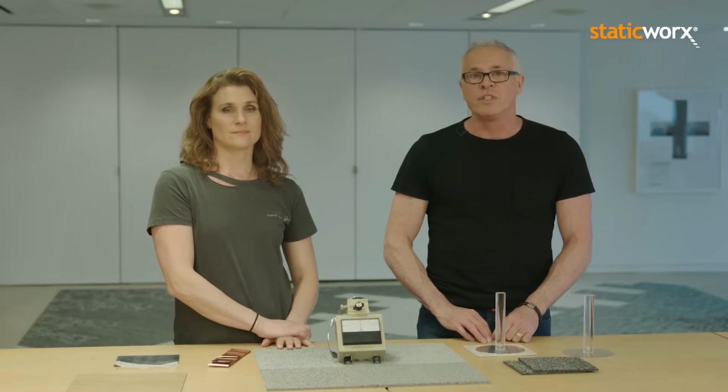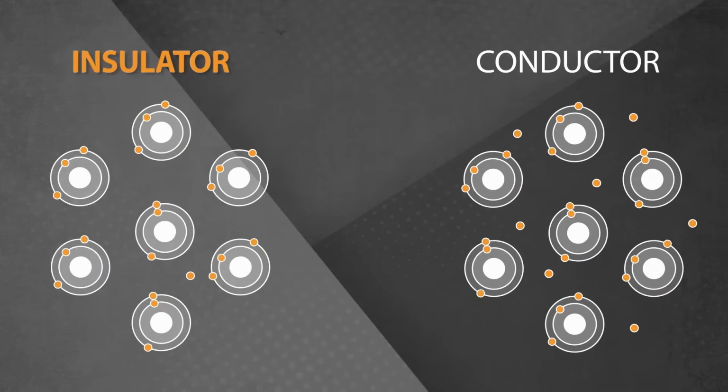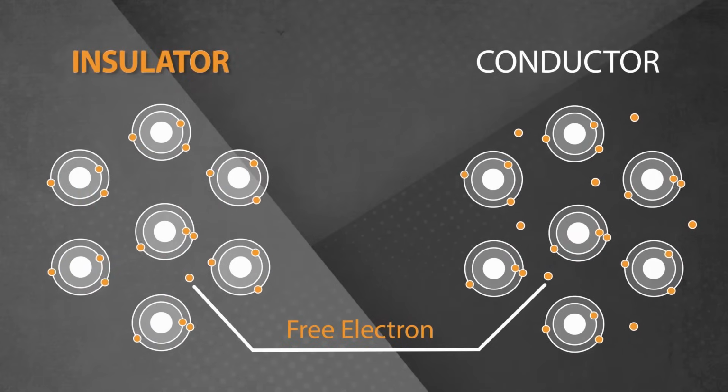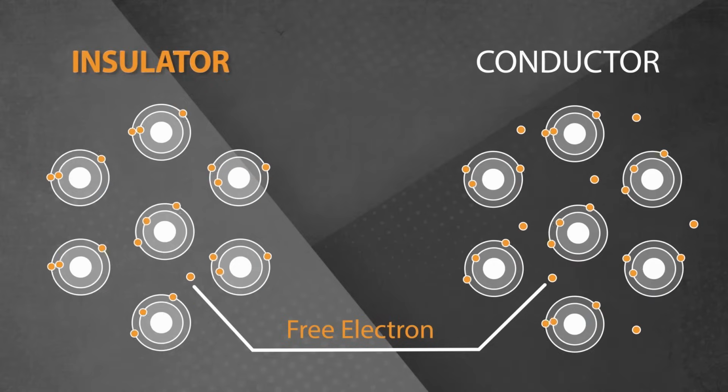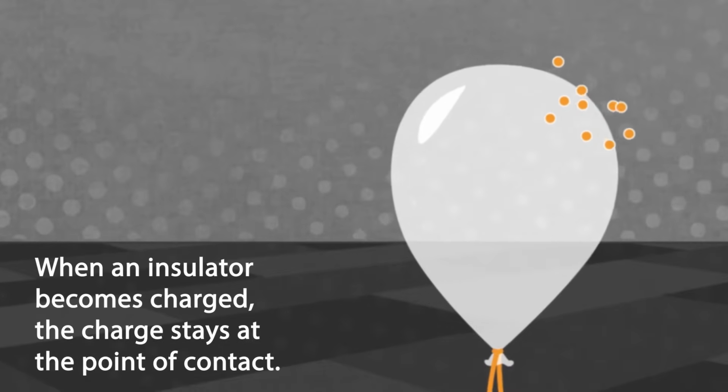Why does it matter? The terms insulator and conductor refer to the way a material behaves when electrically charged. Insulators resist the flow of electricity. In conductors, electricity flows freely. In insulators, electrons are bound tightly to their atoms, restricting their movement. If an insulative material is electrically charged, its stationary particles block the flow of electricity, including static, so the charge stays in place on the surface of the material.